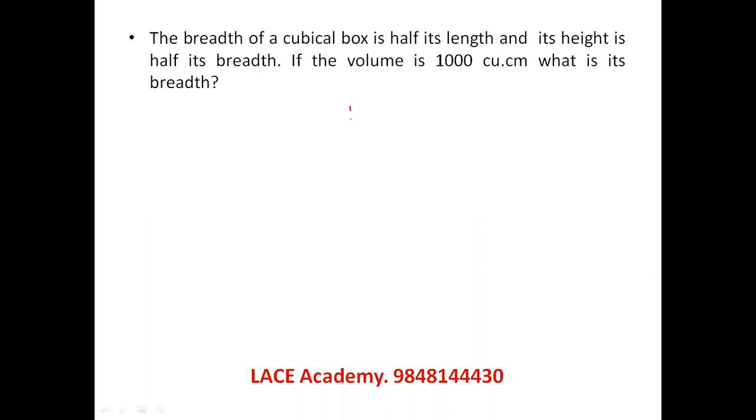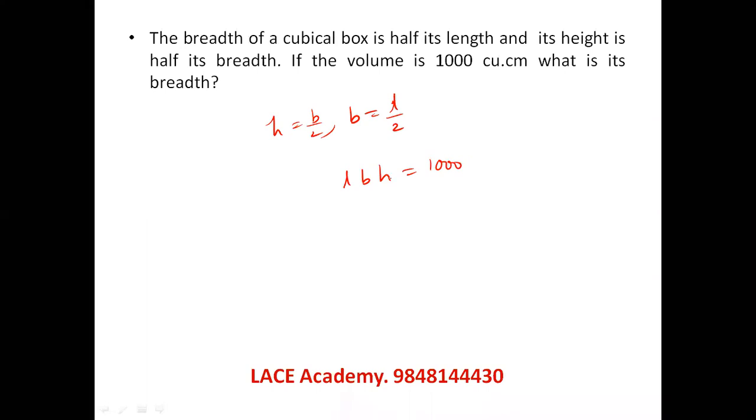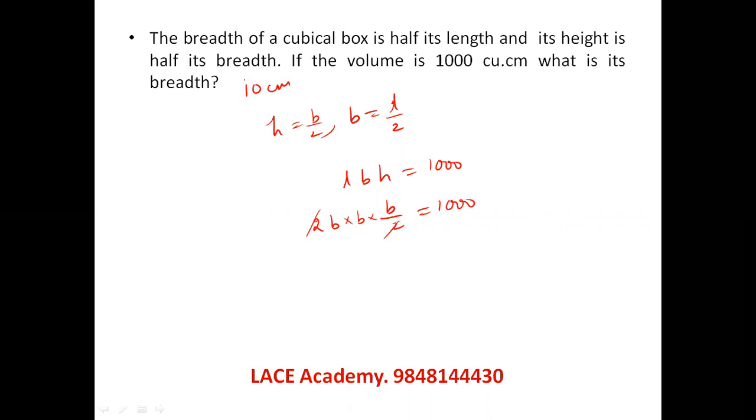Breadth of a cuboidal box is equal to half of length and height is equal to half of breadth. Its volume LBH equal to 1000. Now he wants to find breadth. So H can be written as B by 2, into B, and L is nothing but 2B, equal to 1000. So 2 gets cancelled. B cube is equal to 1000. So B equal to 10 centimeter because 1000 is 10 cube. That question. Let's see the next one.